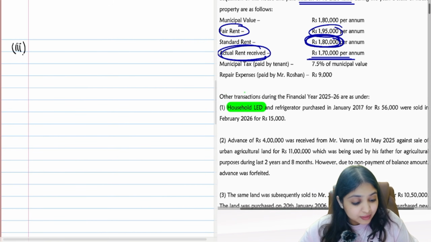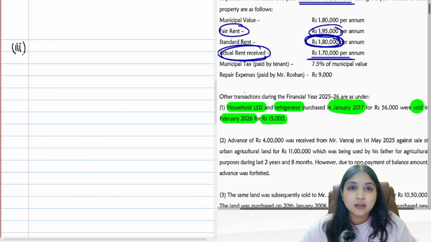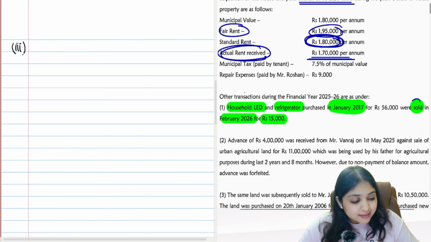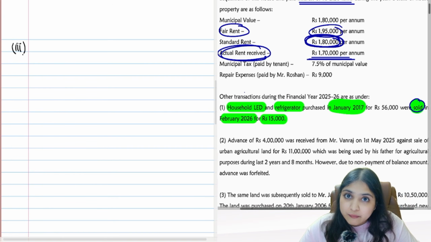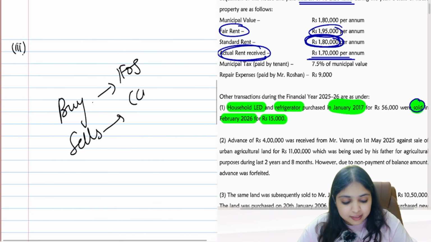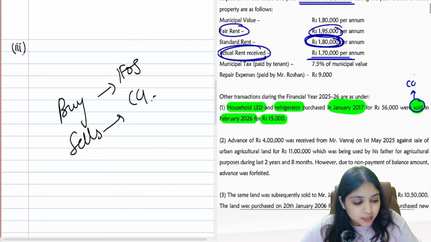Household LED, refrigerator, purchased in Jan 2017, were sold in Feb 26 for 15,000. What to do? Capital gains? No. See, I'll help you, okay? It's very simple. Assessee is selling something. So therefore, which head of income will you think? If assessee buys a capital asset, you will think about IFOS head. When assessee sells a capital asset, you will think about capital gains. So because assessee is selling something, I will first of all think about capital gains.